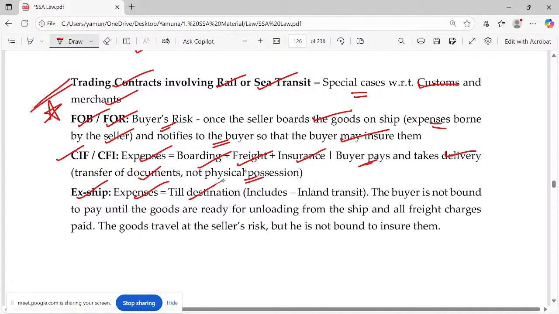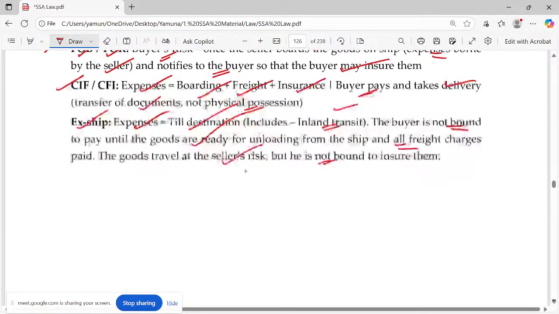Probably expenses till the destination, including the inland transit. The buyer is not bound to pay until the goods are ready for unloading and all freight charges have been paid. Okay, the goods travel at the seller's door, but he is not bound to insure. There is no necessity to insure. Extra permission.